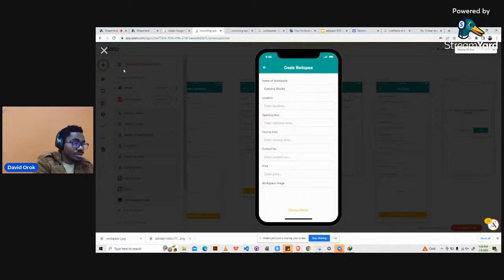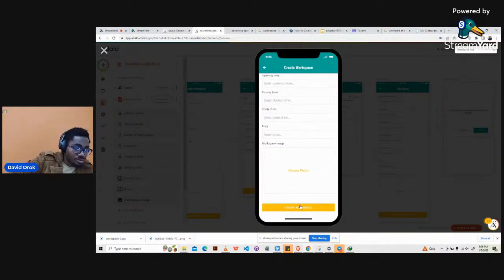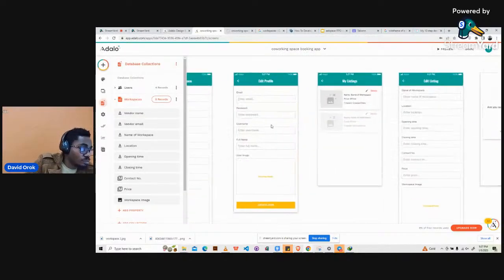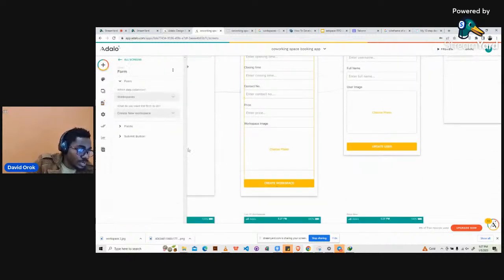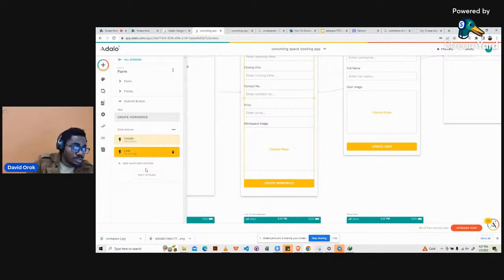Oh, let's not create first because there's something we need to do to this create workspace button. We want this create workspace button to update the data in our workspace database. It's to update some certain things. Let me show you what I mean. Now we want a situation whereby when we are submitting this form that says create workspace, we want it to also update another information in the database. So let's try to do that now.